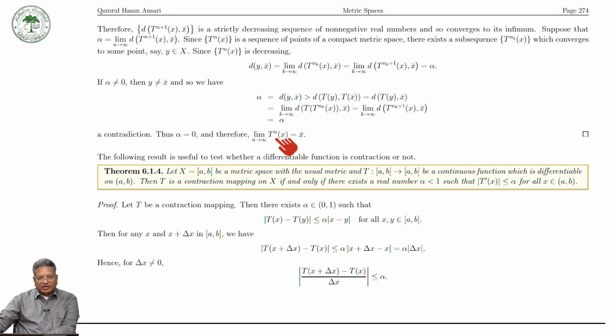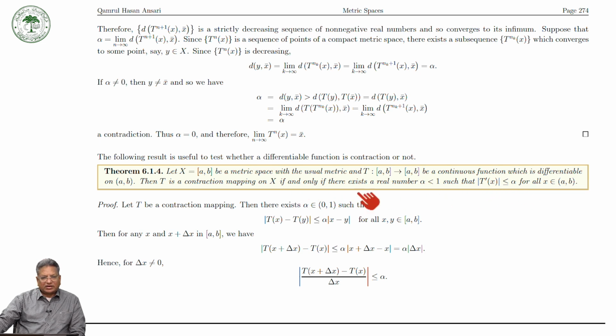And then we provided a criterion by which we can check whether a real valued differentiable function is a contraction or not. So, let X be a closed interval [a,b], which is your metric space with respect to the usual metric, and T is a map from the closed interval [a,b] to itself, continuous on [a,b] and differentiable on the open interval, then T is a contraction if and only if there exists alpha less than 1 such that the modulus of the derivative T dash x is less than alpha.